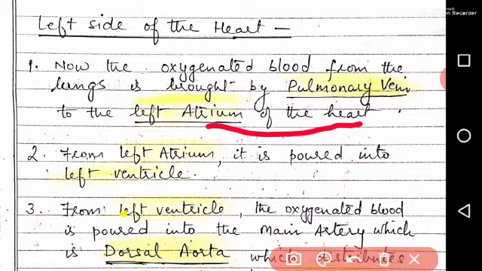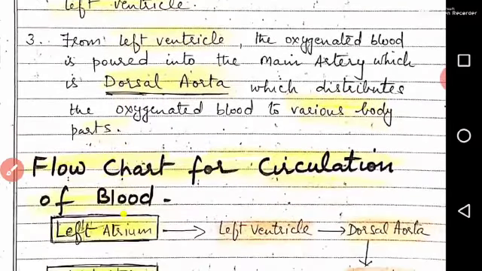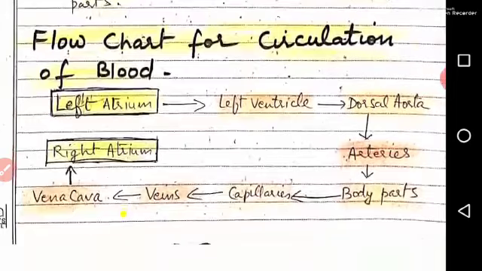From the left atrium it is poured into the left ventricle. From the left ventricle the oxygenated blood is poured into the main artery, which is the dorsal aorta, which distributes the oxygenated blood to various parts of the body. Now, flow chart for circulation of blood.